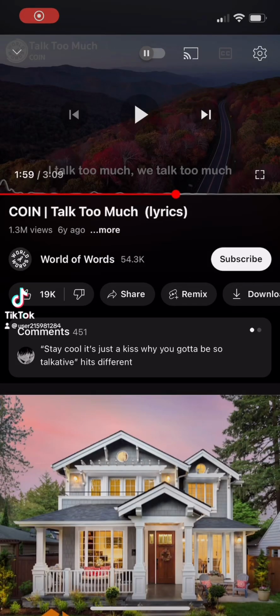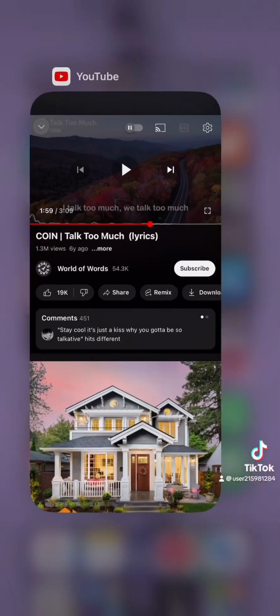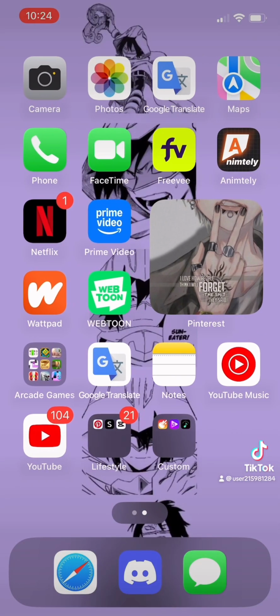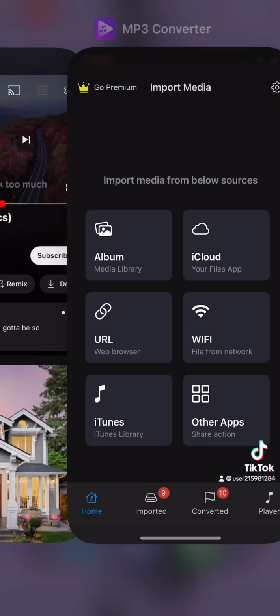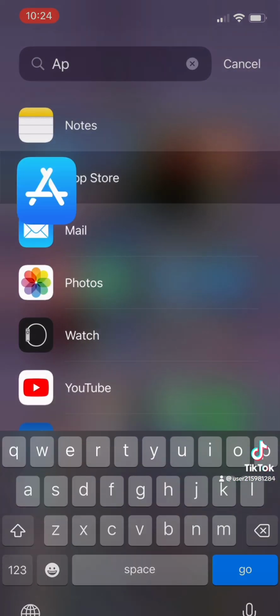First, screen record the part of the song you want as your ringtone. Then go on an MP3 converter. I like this one. And this is how to find it on the App Store.